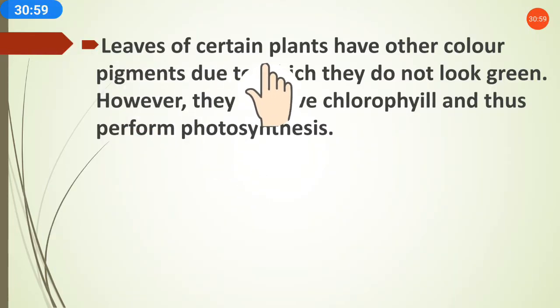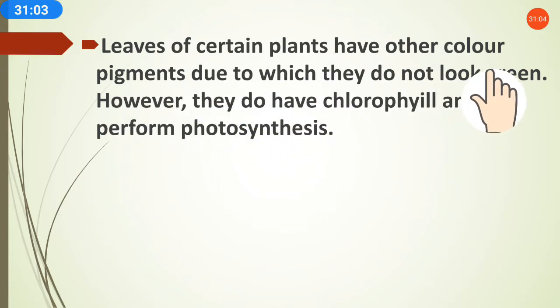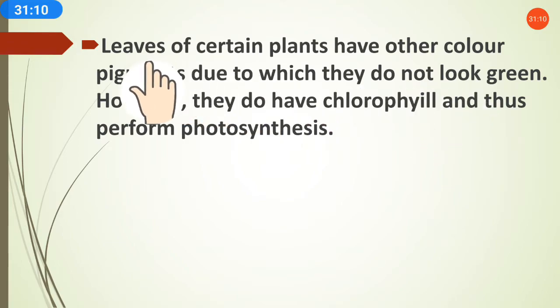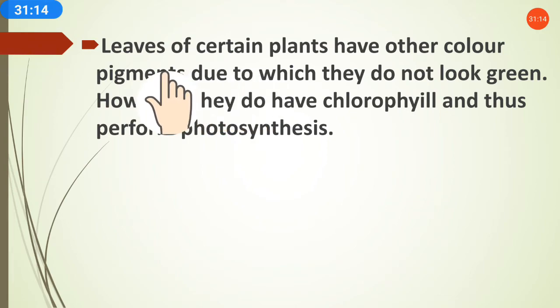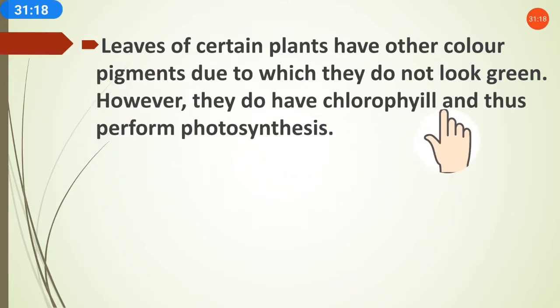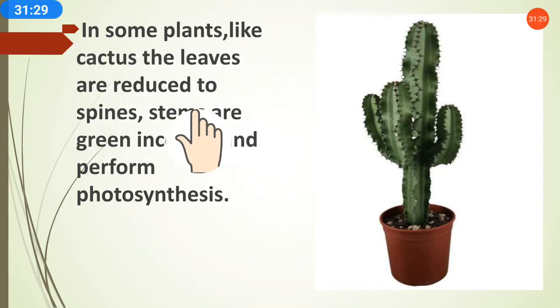So leaves of certain plants have other color pigment due to which they do not look green. Why? Because they may have other color pigment, and because of that, the leaves of plants may be of other color. However, they do have chlorophyll and thus perform photosynthesis. And those plants have chlorophyll, they perform what? Photosynthesis process.